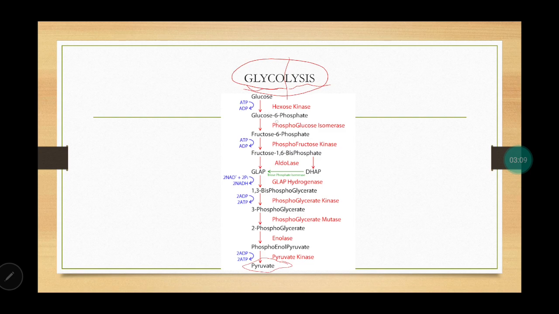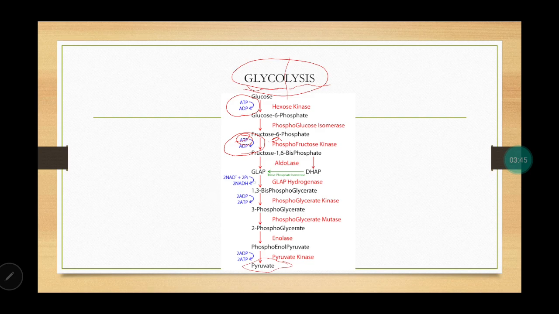Firstly, glucose is converted into glucose 6-phosphate in the presence of hexokinase enzyme. Here, one ATP molecule is used up. Then in the presence of an isomerase, glucose 6-phosphate will convert into fructose 6-phosphate. This molecule, again with the utilization of one ATP molecule, in the presence of another kinase enzyme, will produce fructose 1,6-bisphosphate. It is clear that this phosphate group from ATP is being added to fructose 6-phosphate.